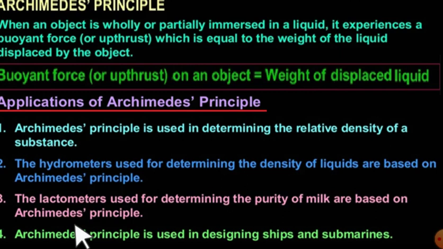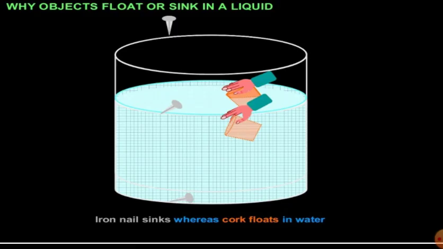The lactometer will show you that the purity is less. So your Archimedes principle is used in designing ships and submarines also. Okay, yes, let's go to the next part. Now see, why an object floats or sinks in a liquid, that will be discussed first.